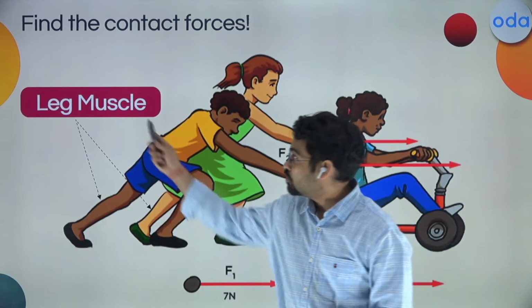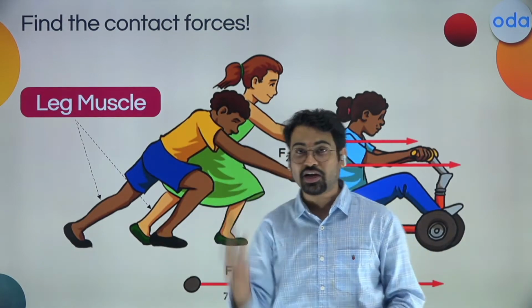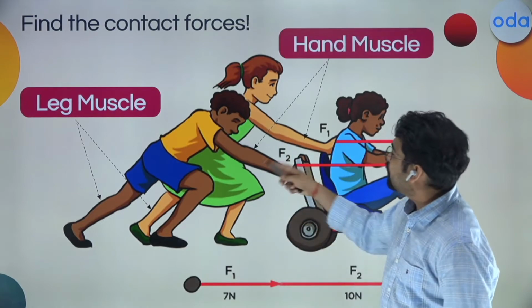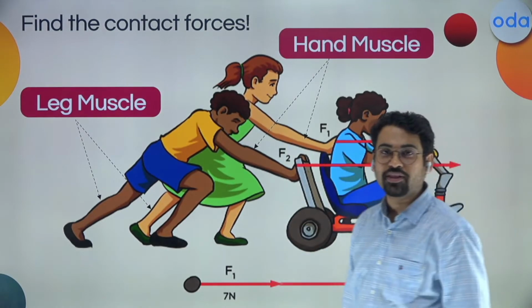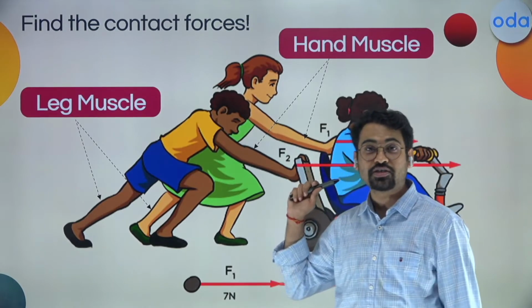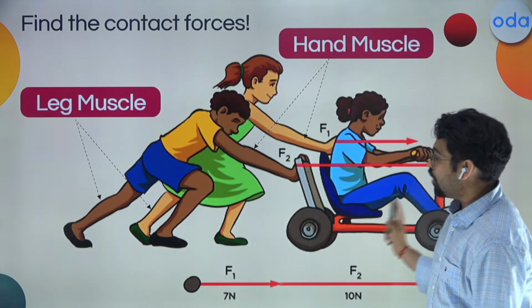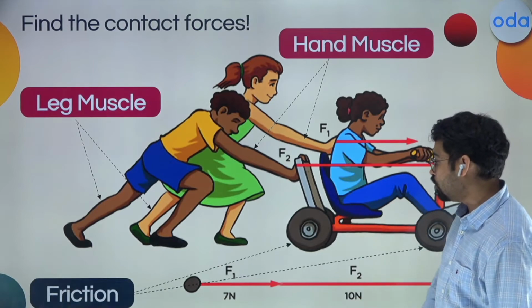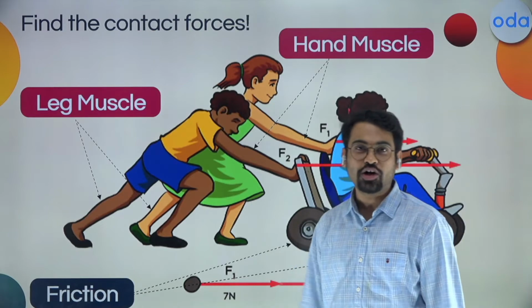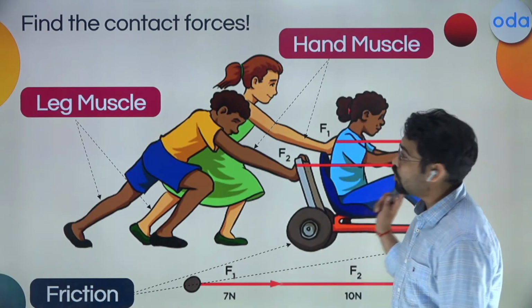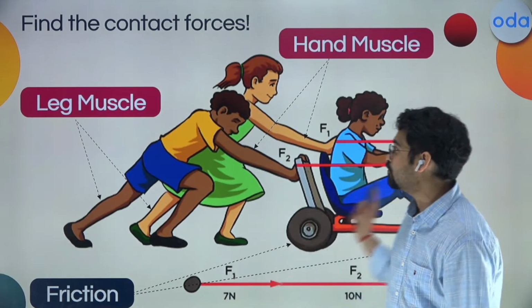So muscular force in the form of leg muscles is coming, and also through the hands force is applied. Again, hand muscles are going to come in there, and muscular force will be seen from here as well. If I talk about the next type of force, I can say in tires there will be friction involved as well.